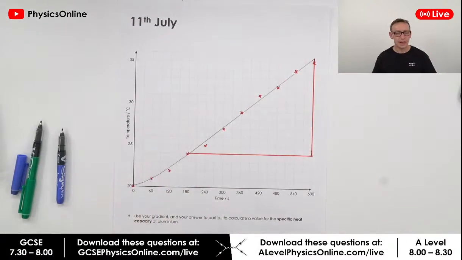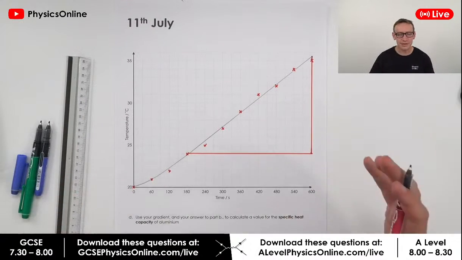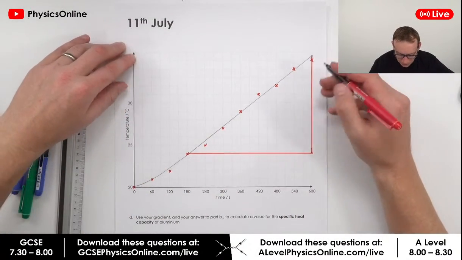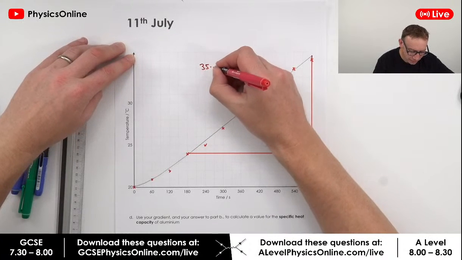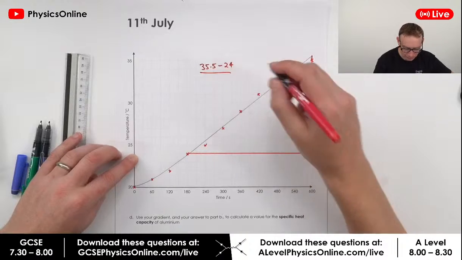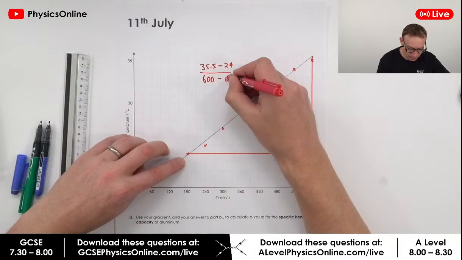Now of course, in the exam there's going to be a fair amount of leeway in terms of the answers that you could get. For this one here, I reckon that goes to about 35.5. So 35.5, take away 24, divided by 600, take away 180.